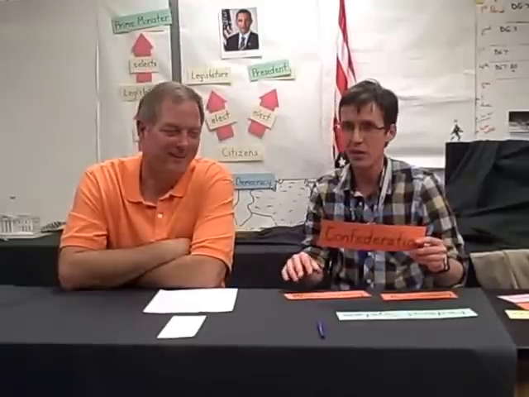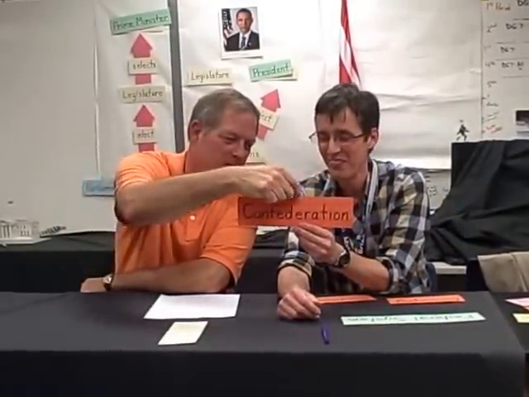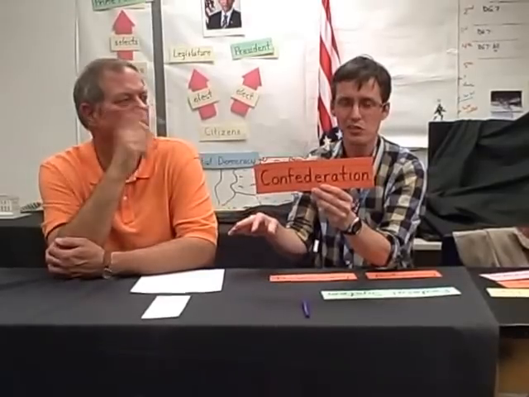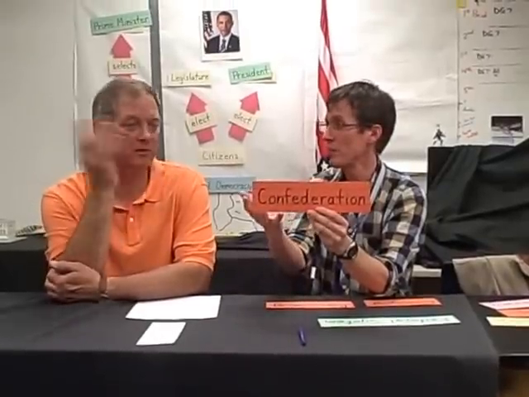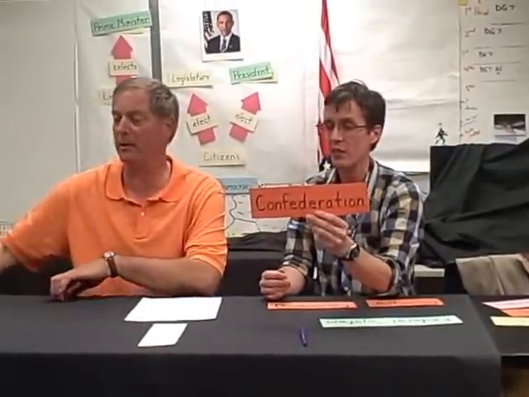Now, there's another type of government in which the states, or provinces, have all the power. It's known as a confederation. Upside down, backwards. This is where the states can do whatever they want, and the central government kind of stays out of their business. Or they give a little bit of power to the federal government. But the states can leave basically anytime they want. If I don't like it, we're gone.